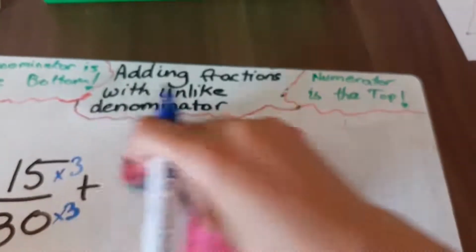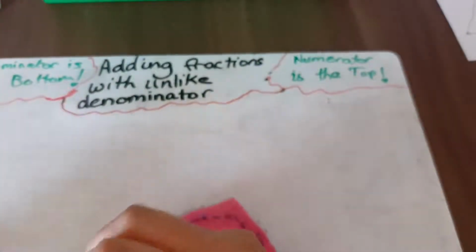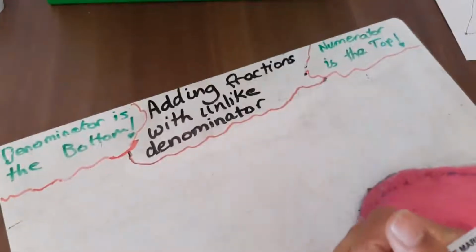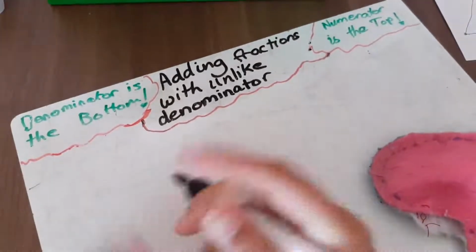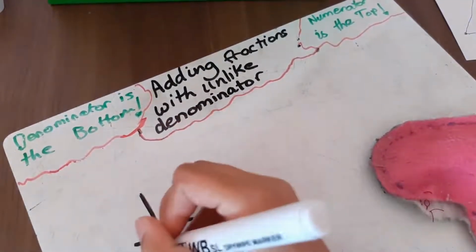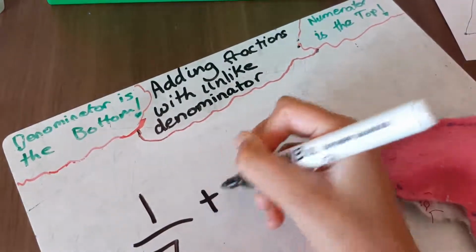Now we're going to have one more demonstration, where you have to change both of them. Okay guys, I'm going to give you an unlike denominator, where you have to change both of them. What do you do? Well, I'm going to give you the sum.